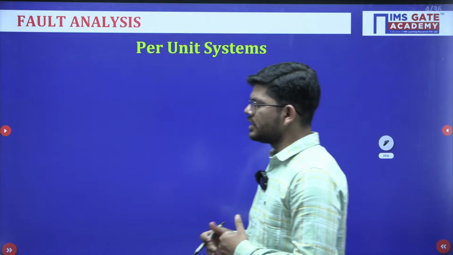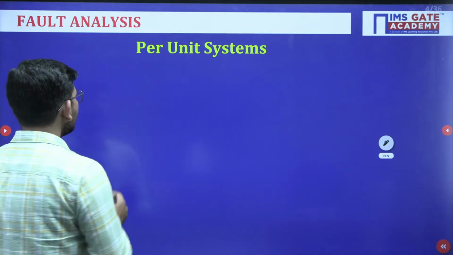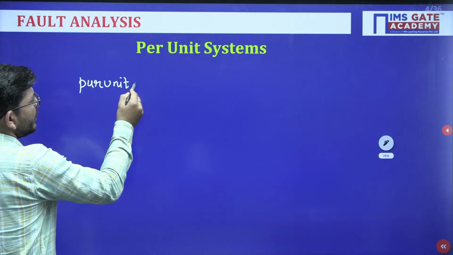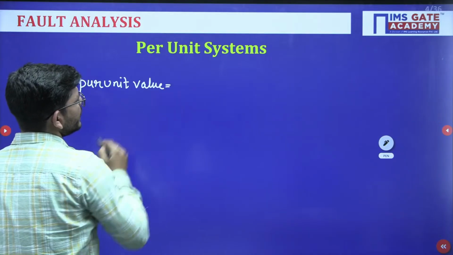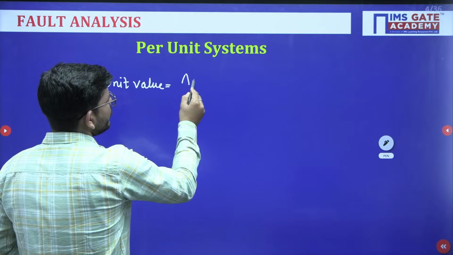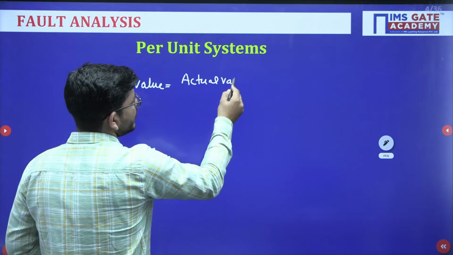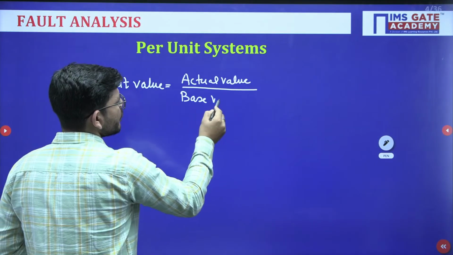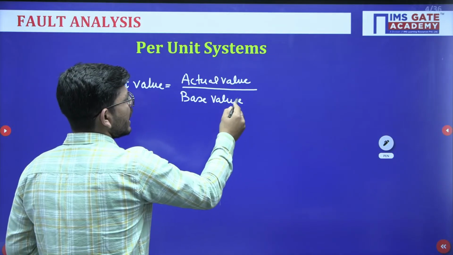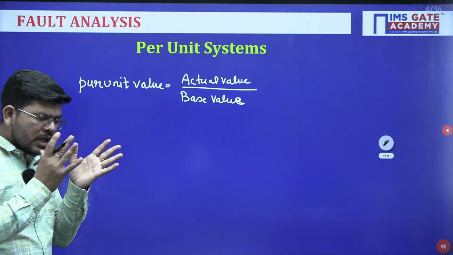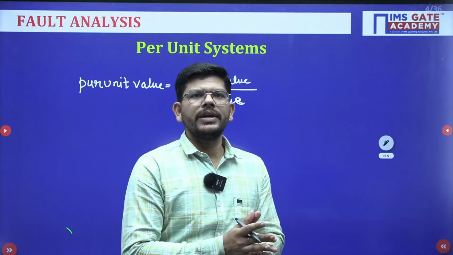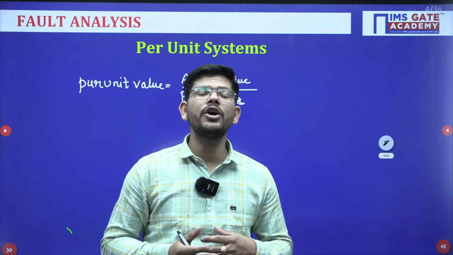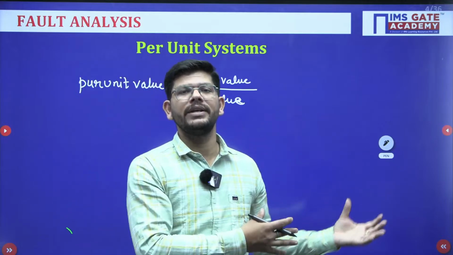If we talk about the per unit system, how do we convert a quantity into a per unit quantity? The per unit value is basically defined by the actual value of a quantity divided by a chosen base value. We are often interested in converting a quantity from one base to another base. We know the per unit value of that quantity in a particular base, but we want to convert that per unit quantity into some other base.